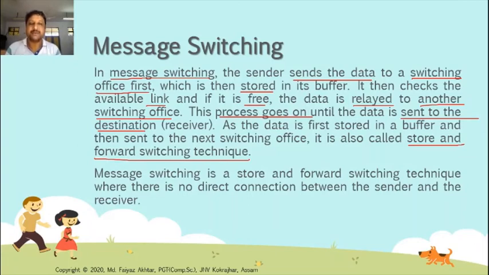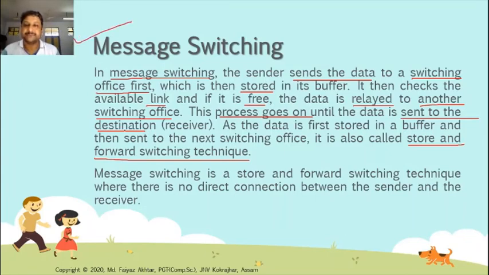First the information is stored in a buffer, in memory, and then it checks the link. If it is free, then it resends to another switching office, and this process goes on until the data is received at the destination end. Message switching is used mostly in the SMS service.